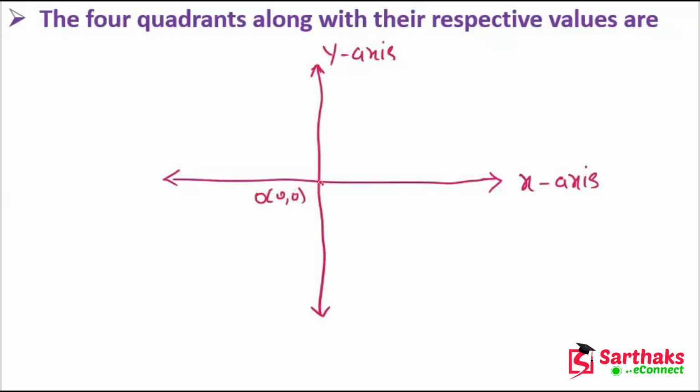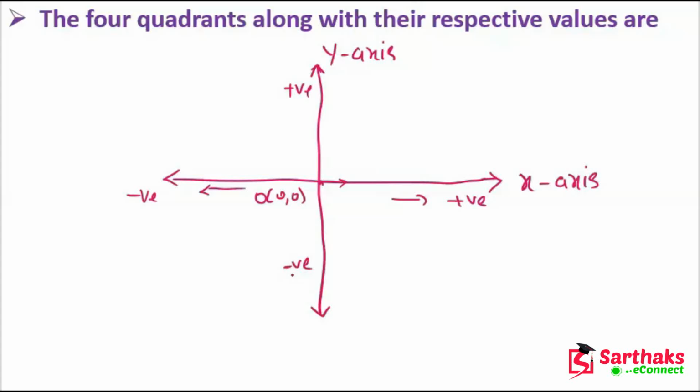If we move from the origin towards the right, we are going in the positive x direction. If we move towards the left, we are going in the negative x direction. If we move upward from the origin, we are going to the positive y-axis. If we move downward, we are going towards the negative y-axis.